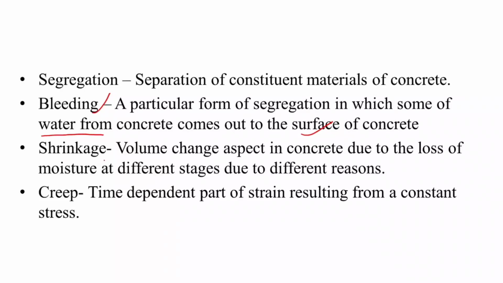Then moving on to the next term, that is shrinkage. The volume change in concrete due to the loss of moisture at different stages for different reasons. If some loss of moisture happens and the volume of the concrete structure changes, that property is called shrinkage. Then the last term, creep: the time dependent part of strain resulting from a constant stress. So it is related to time. These are the explanations of the different terms.